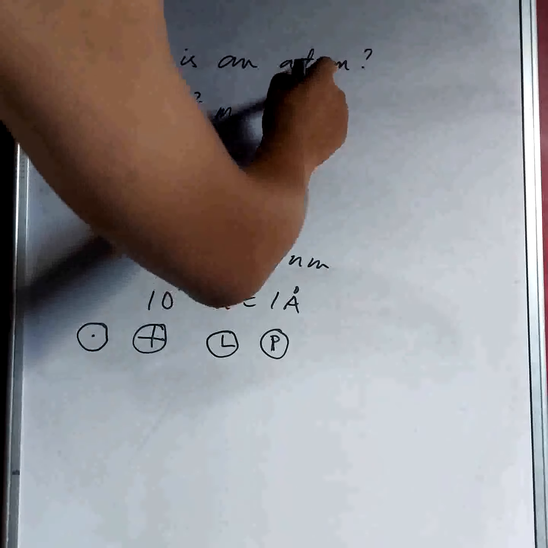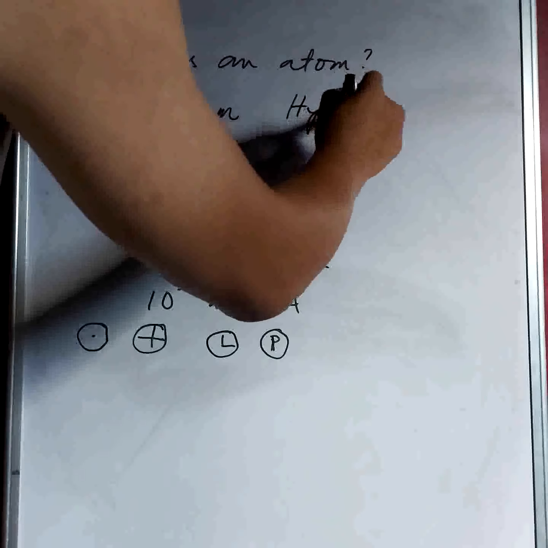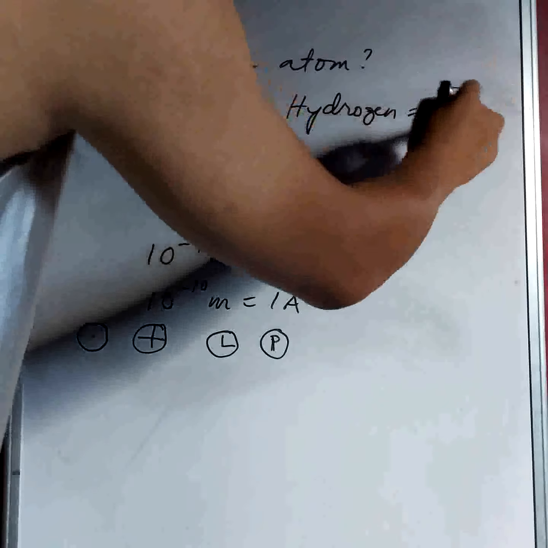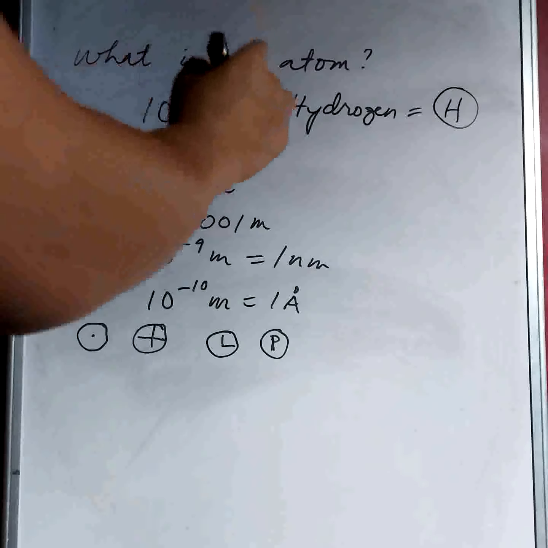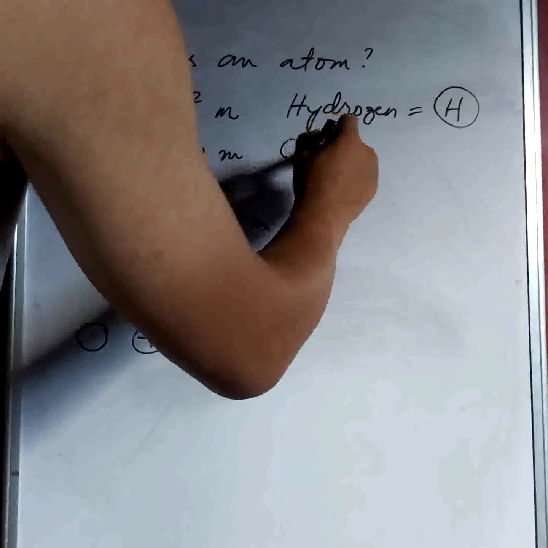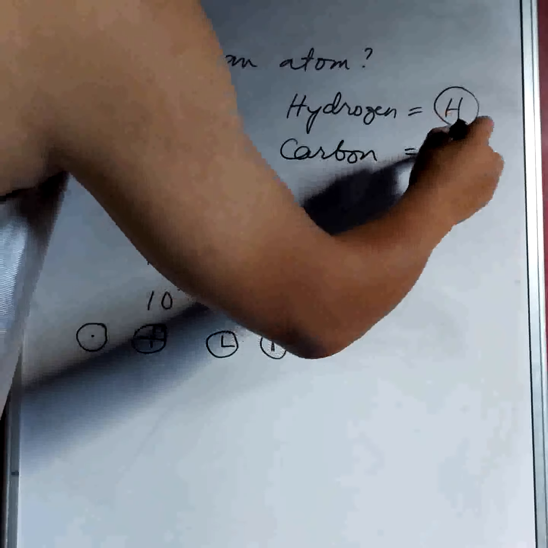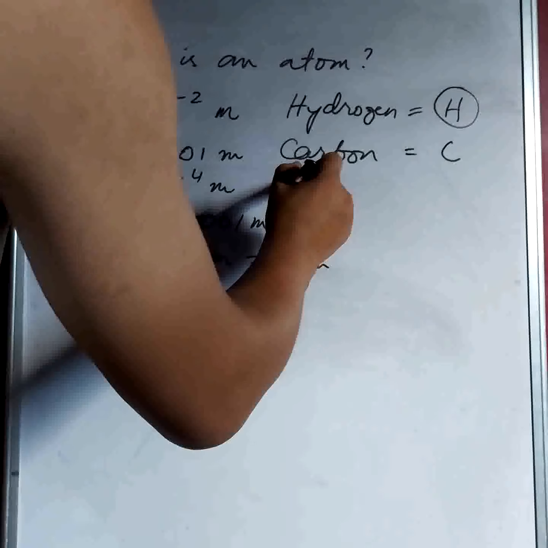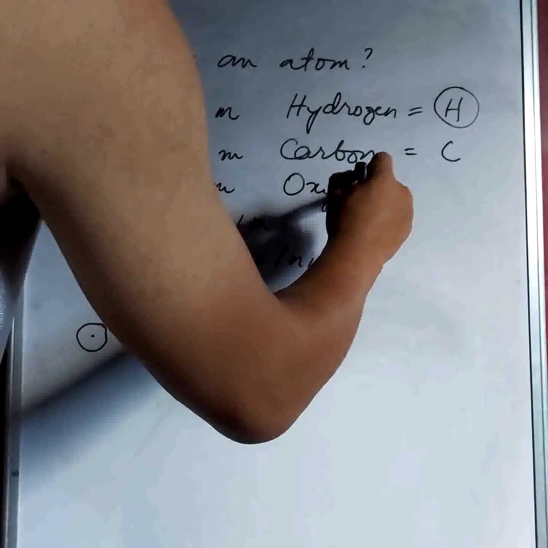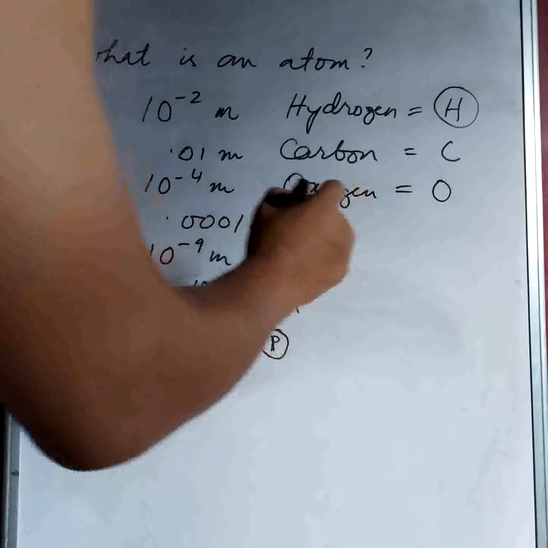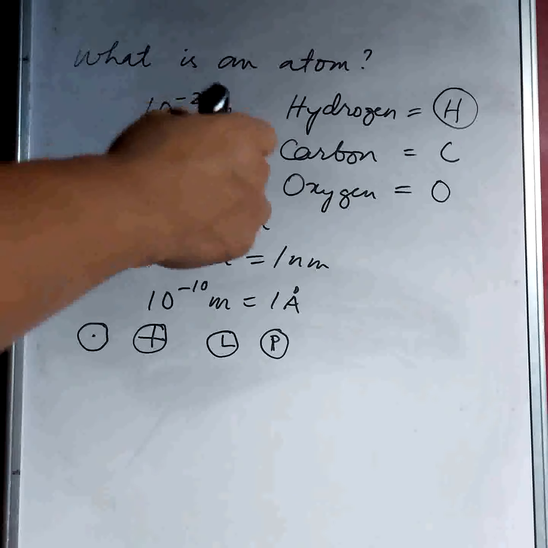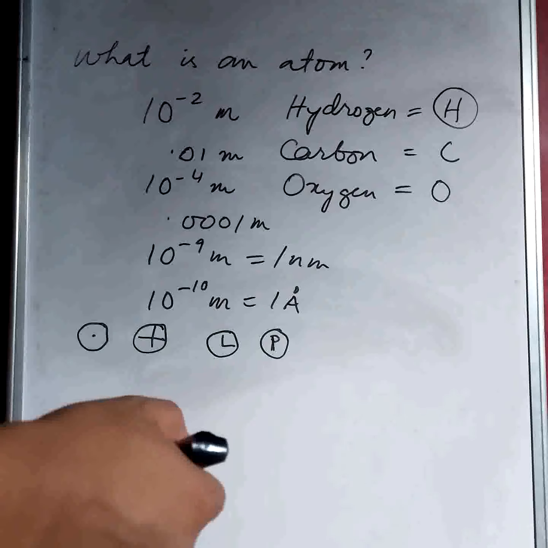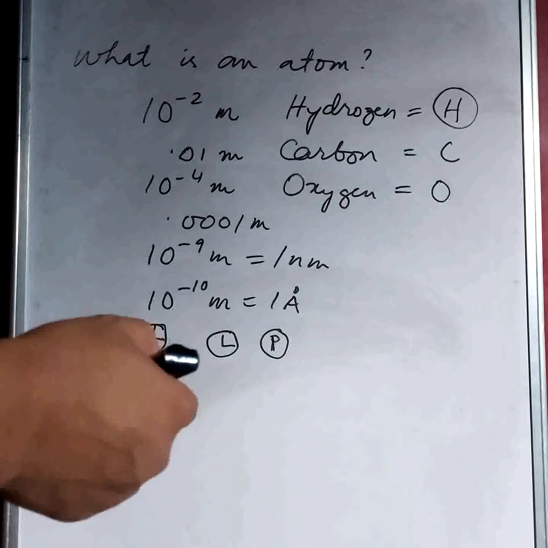Suppose for hydrogen, we simply use the letter H. For carbon, we use C. For oxygen, we use O, capital O. But there are some elements for which we still use the trivial names or the old names that were given to them.